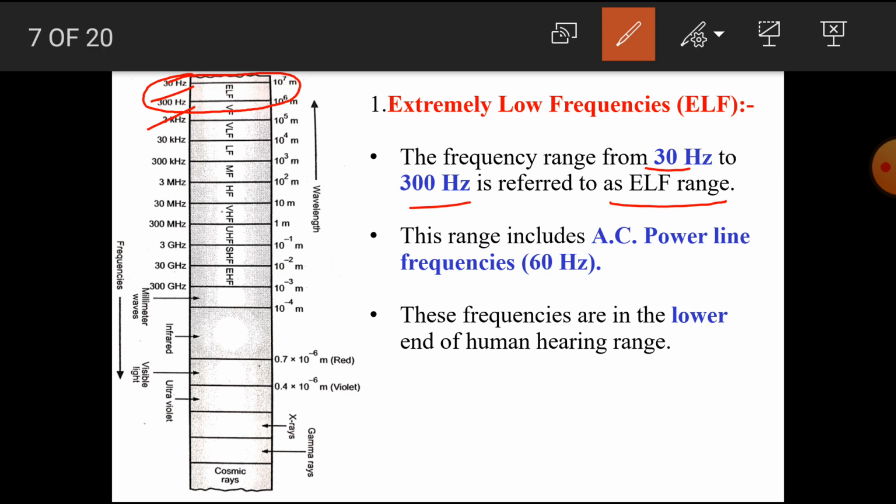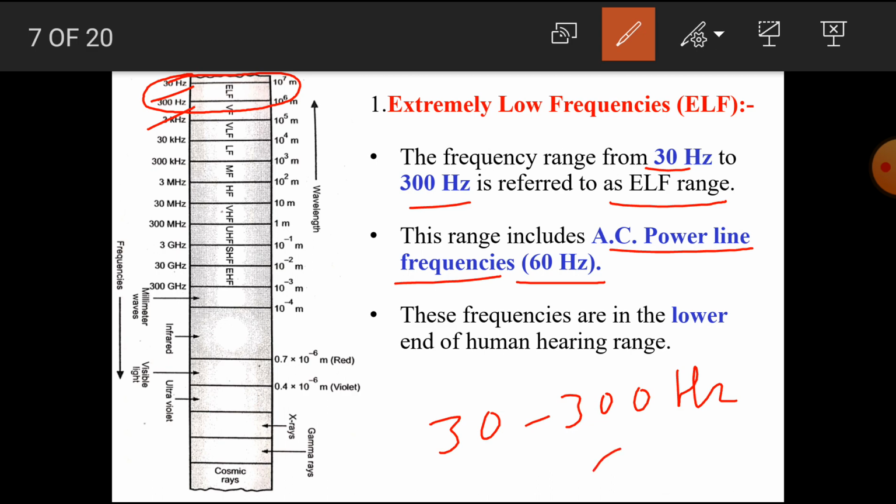This range includes AC power line frequencies, 60 Hz. That means this frequency range 30 Hz to 300 Hz includes our home appliances electricity frequency 60 Hz.